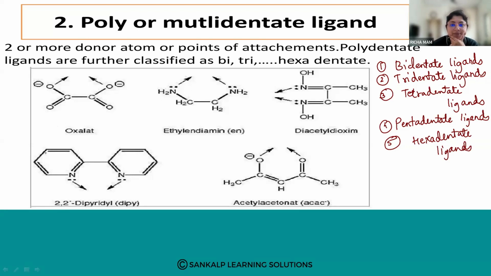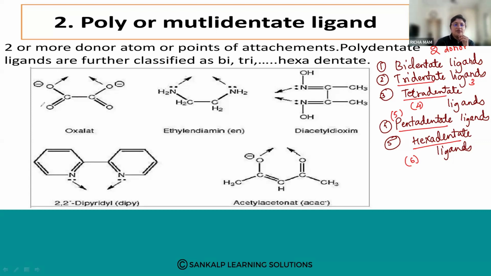Bidentate means what? Bidentate means two donor atoms are present. Tridentate means 3. Tetra means 4. Penta means 5. Hexa means 6. So two donor atoms will be there in bidentate. In tri, 3 attachments. In tetra, 4 attachments.